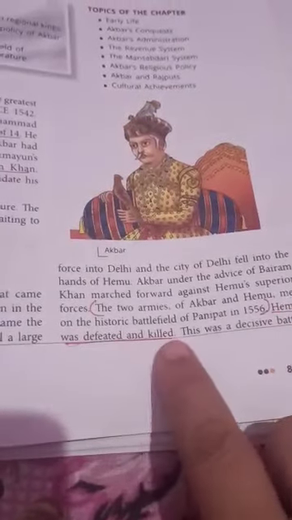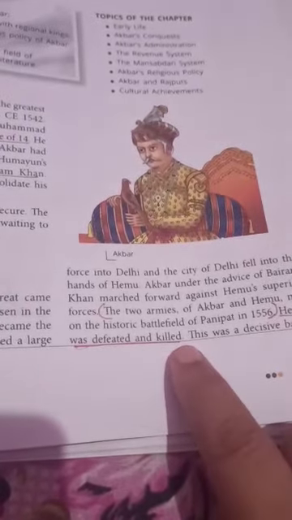The answer of the second part: what was its result? Put the first point: Hemu was defeated and killed.